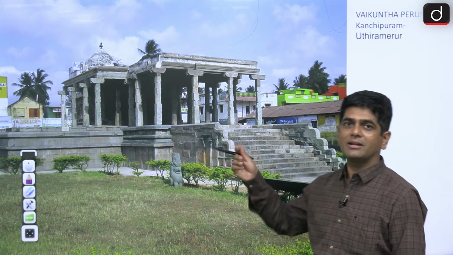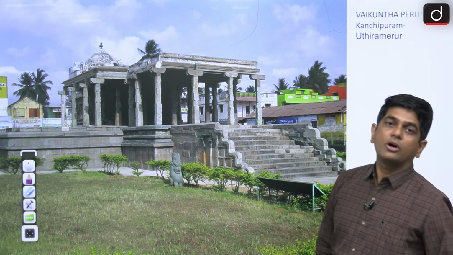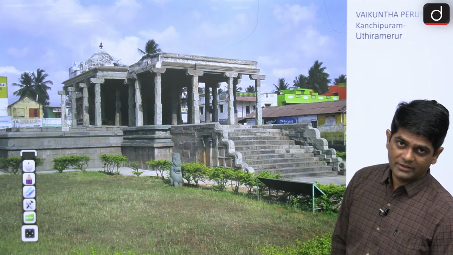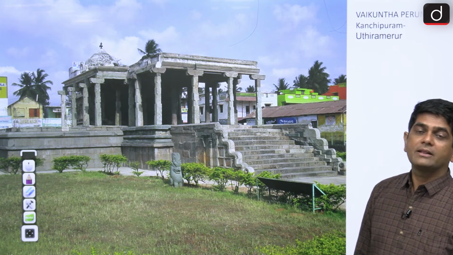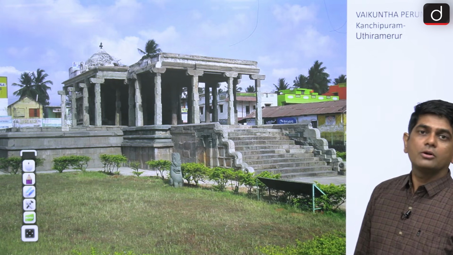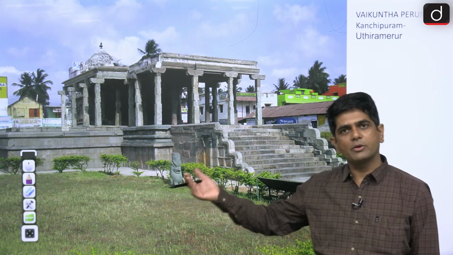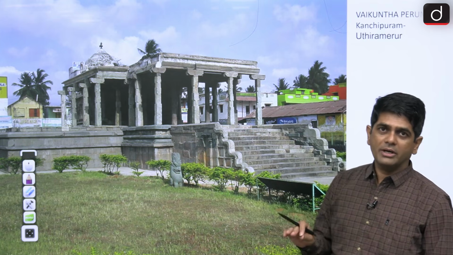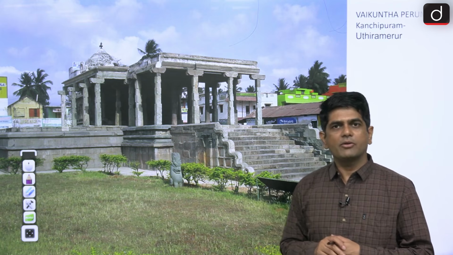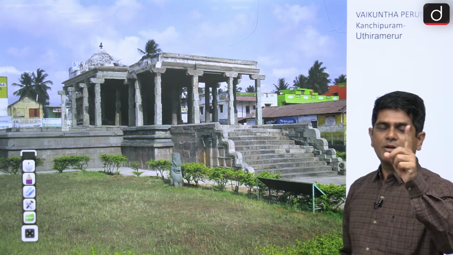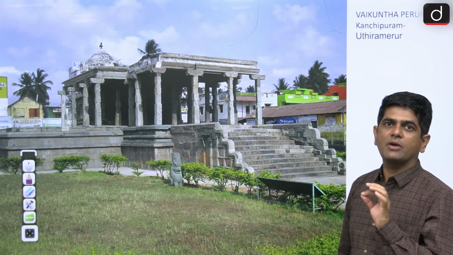Now we are in the last stage of the Pallava temples, and the last stage is called the Nandivarman style. We have a ruler Nandivarman, who built several temples in parts of Tamil Nadu, and the temples built by Nandivarman are known as the Nandivarman style. These are structural temples, but they are normally smaller than the temples built by Narasimhavarman II.